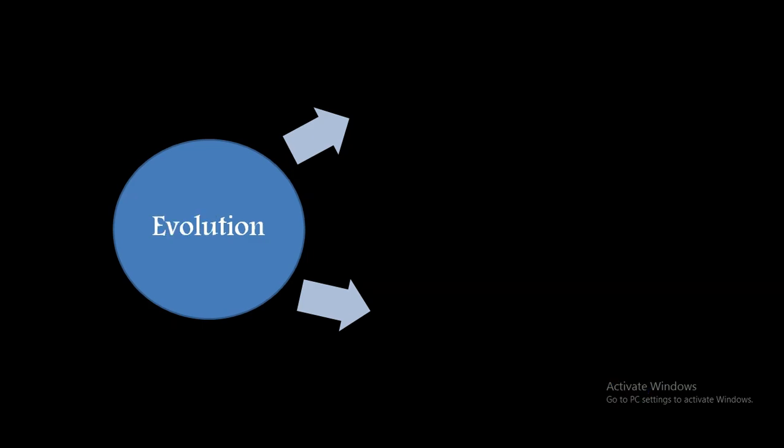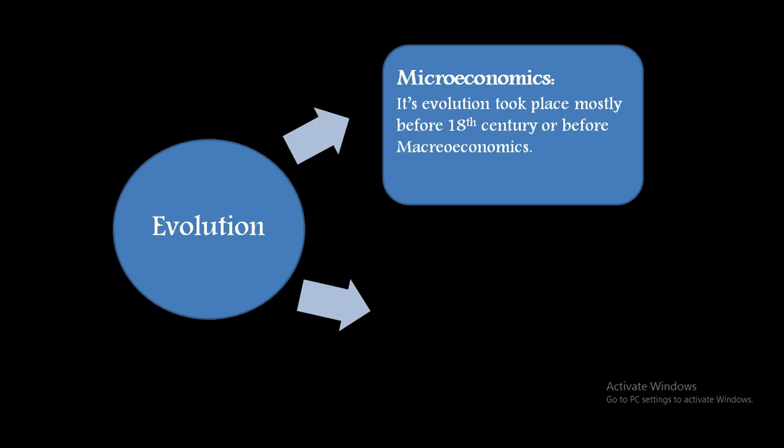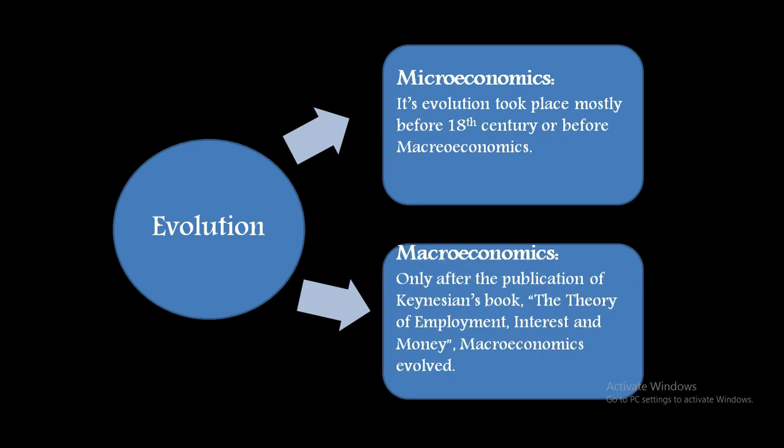Moving on to evolution. When we see the evolution of microeconomics, it took place mostly before the 18th century and obviously before macroeconomics. Why? Because we started with small things and then only moved on to the larger aspects. It means we started with micro and then moved to macroeconomics.